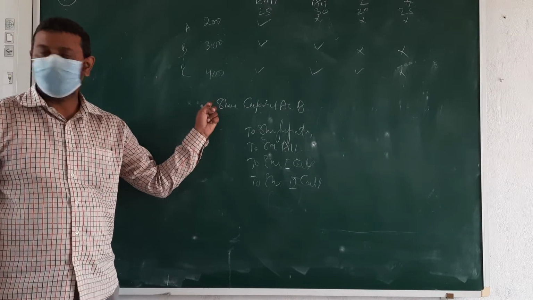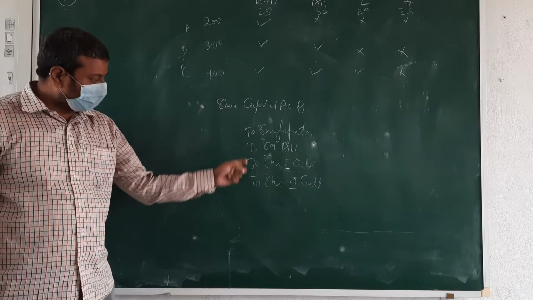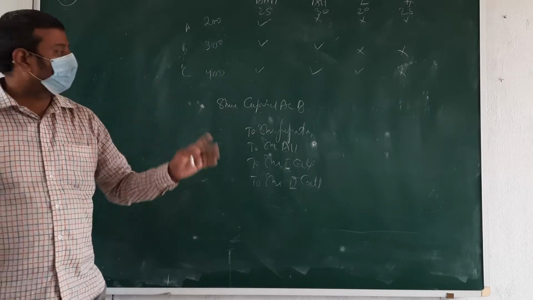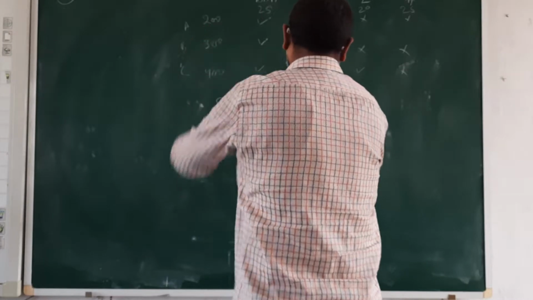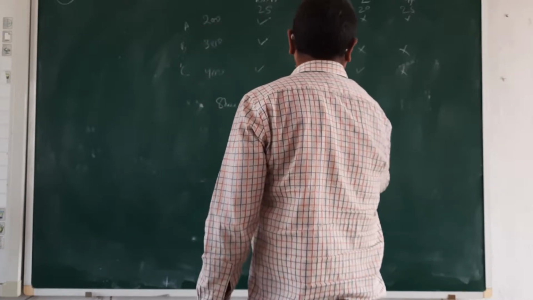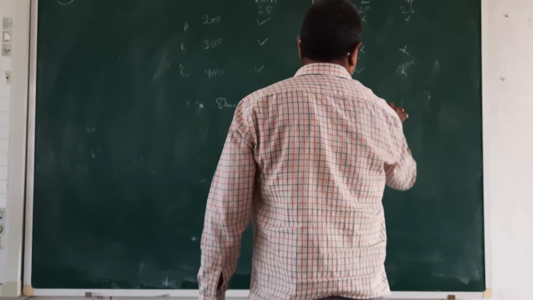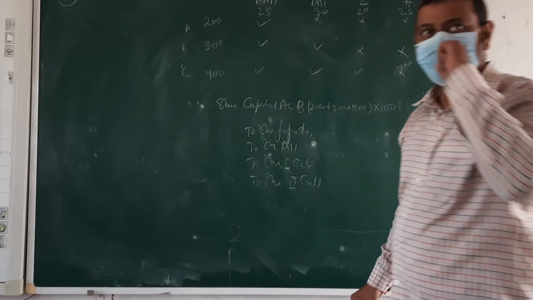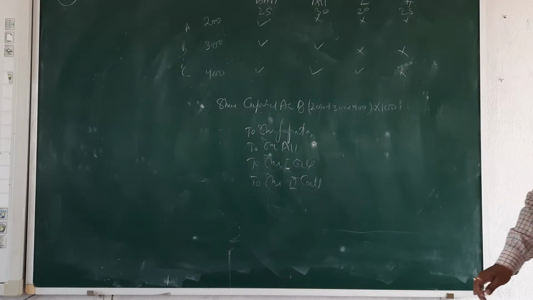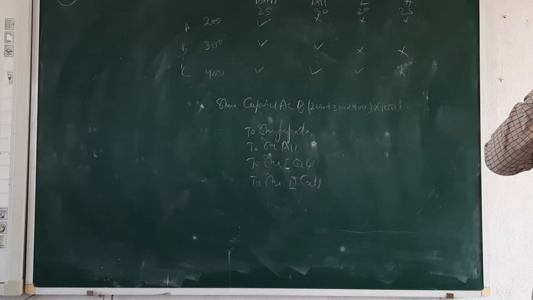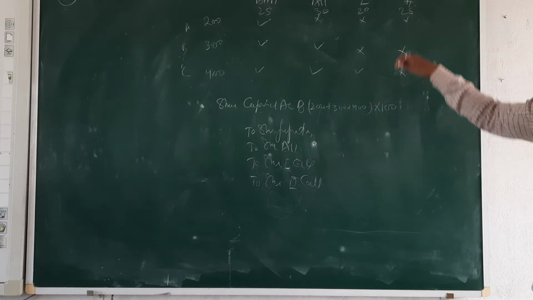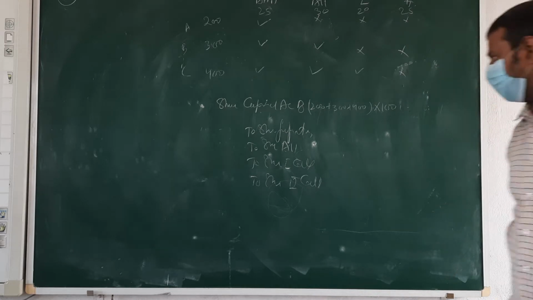Called up money, received money, and these all not received money. Okay? Then called up money, beta: 200 plus 300 plus 400 into 100. Clear? 300, 400 and 200 into 100, because the rate is what? 100 rupees, beta. Okay, next.